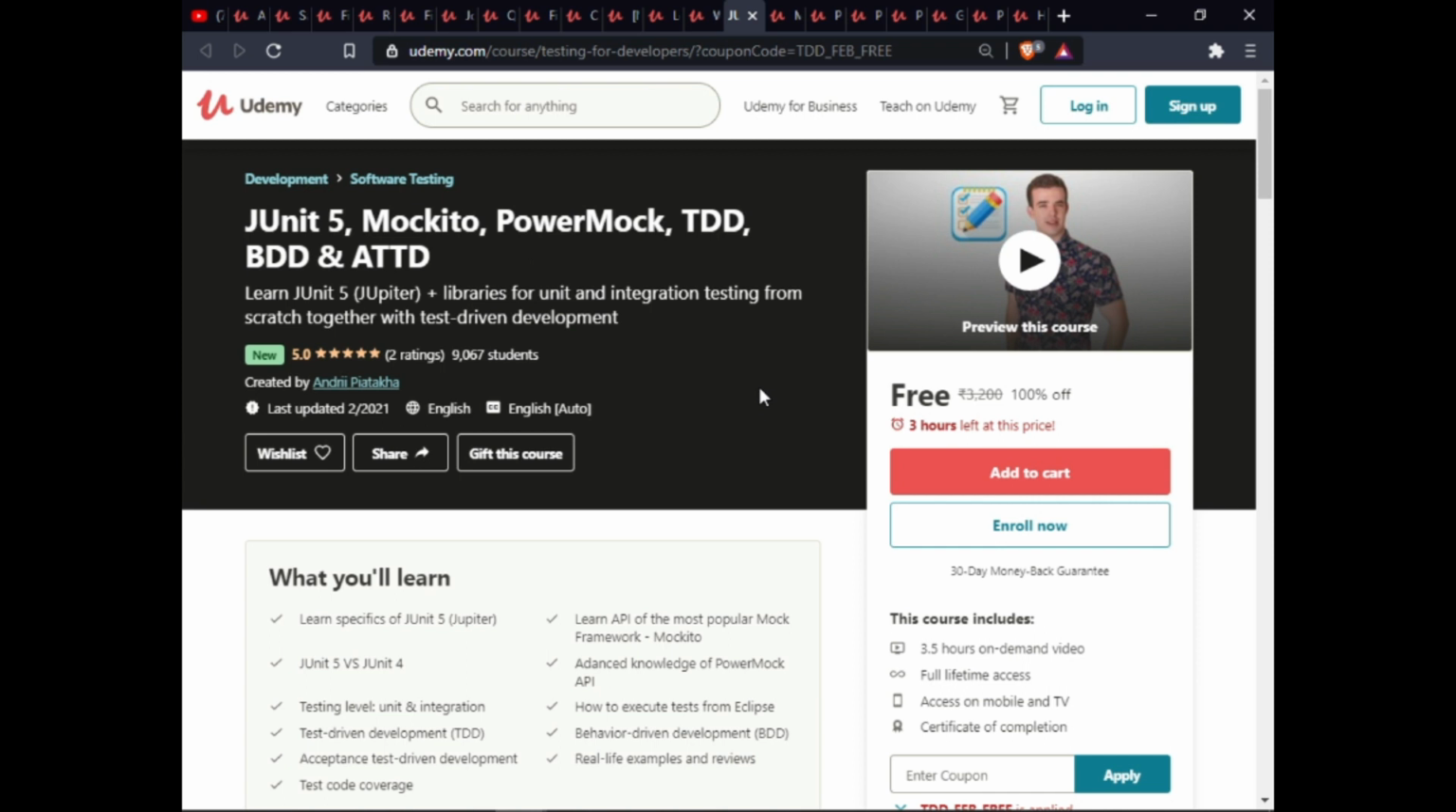The next course is JUnit 5, Mockito, PowerMock, TDD, BDD, and ATDD. In this course, you will learn JUnit 5 specifics, JUnit 5 versus JUnit 4, testing levels, unit and integration, test-driven development, acceptance test-driven development, test coverage, the API from the most popular mock framework, advanced knowledge of the PowerMock API, how to execute tests, behavior-driven development, real-life examples and reviews. This course includes 3.5 hours of on-demand video, full lifetime access, access on mobile and a certificate of completion.